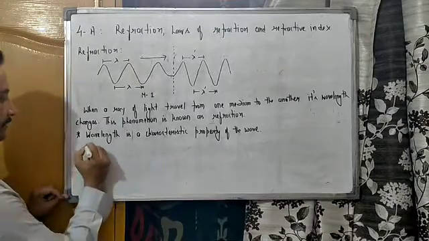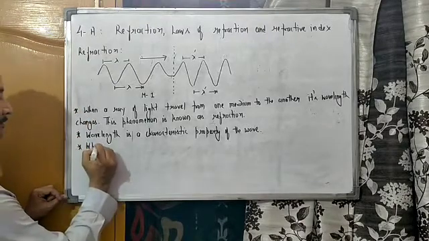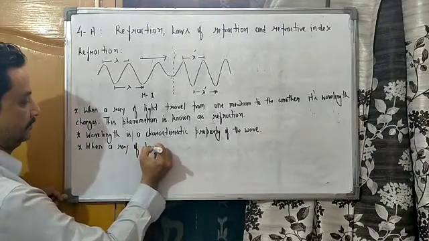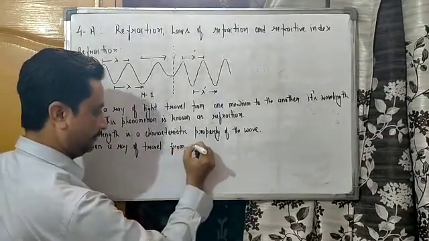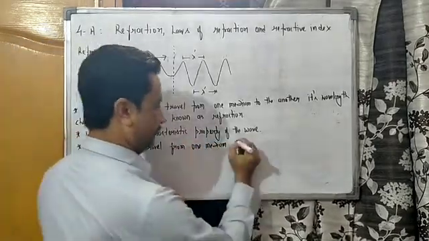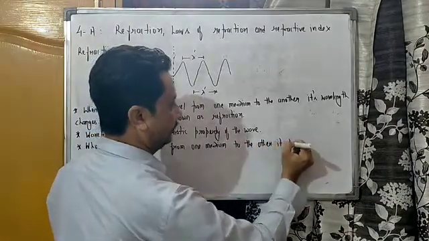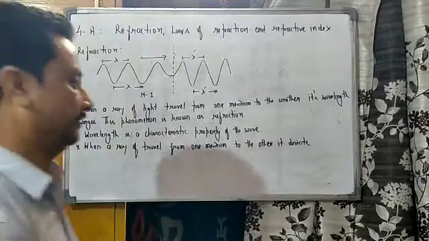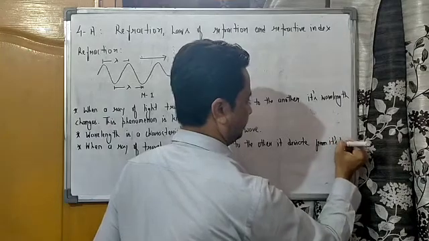When a ray of light travels from one medium to the other, it deviates from its path.